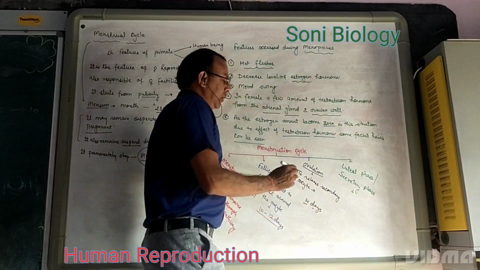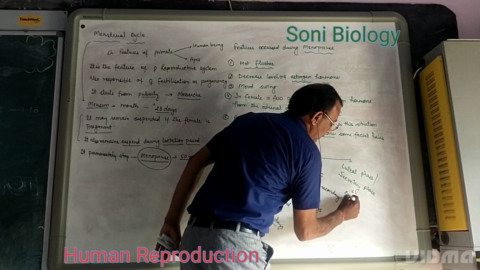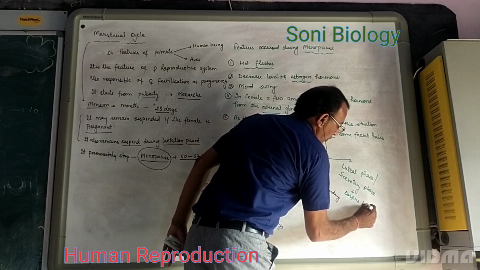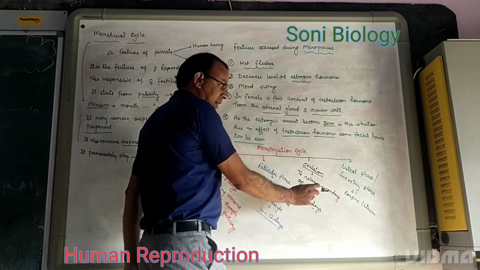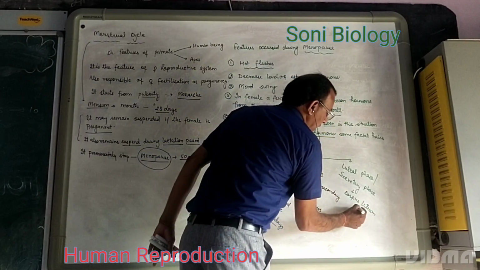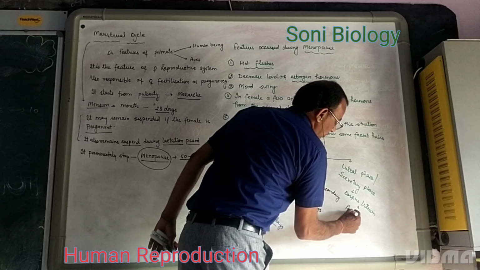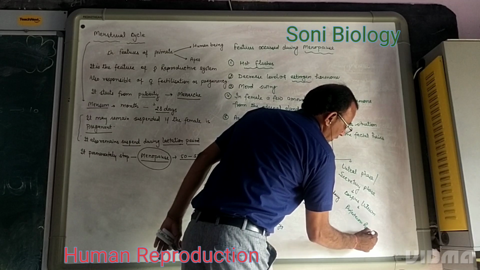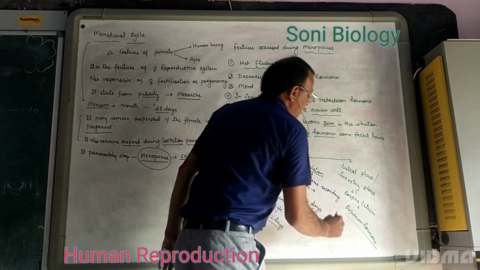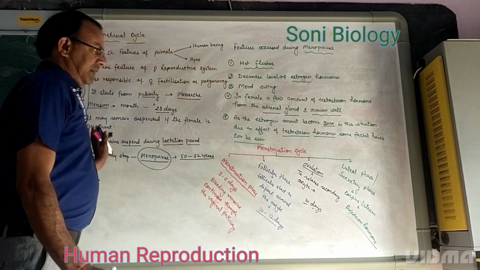This is called the luteal phase as well as the secretory phase, because the corpus luteum, the remainder inside the ovary after release of the secondary oocyte, secretes progesterone hormone. So this phase is called the luteal phase or secretory phase.